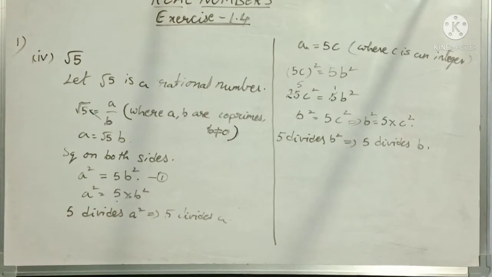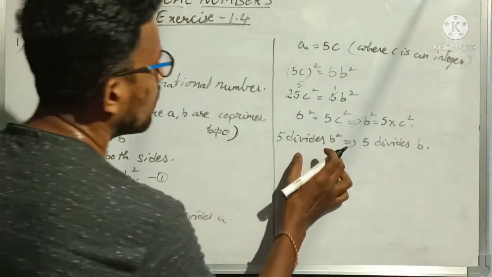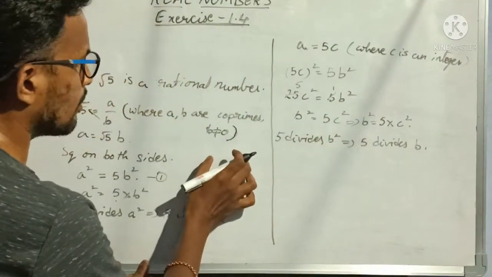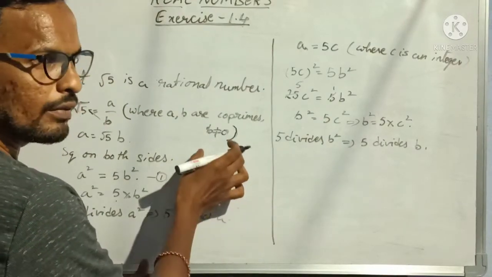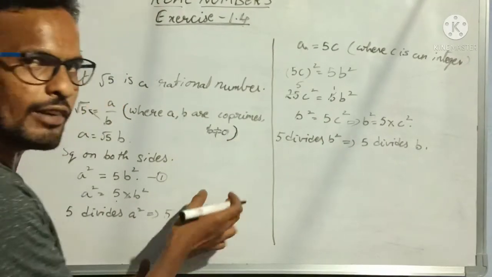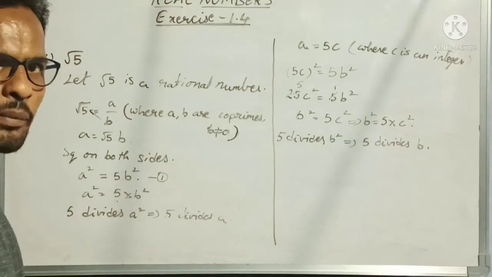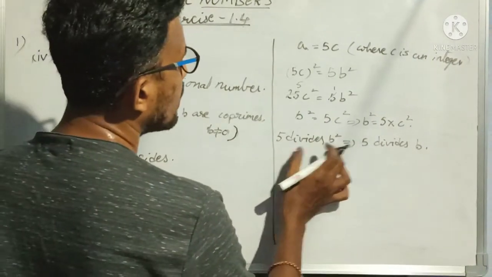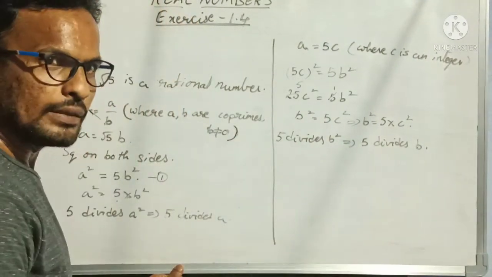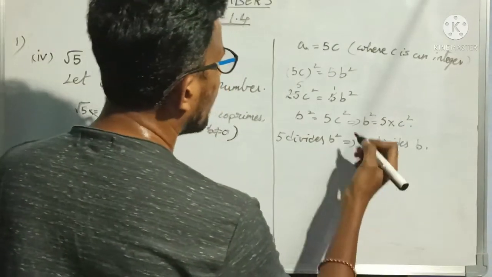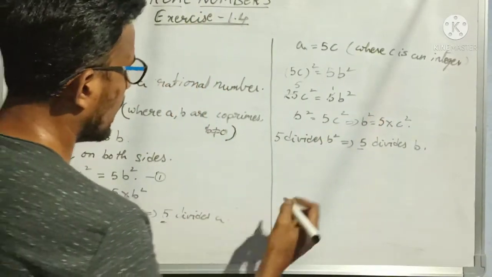So when 5 is dividing b square, then 5 is dividing b. Just now I explained with 100 divided by 5; there we are getting 0 remainder, and 10 divided by 5 also we are getting 0 remainder. That's why here also 5 divides b square implies 5 divides b. So now 5 divides b, 5 divides a.